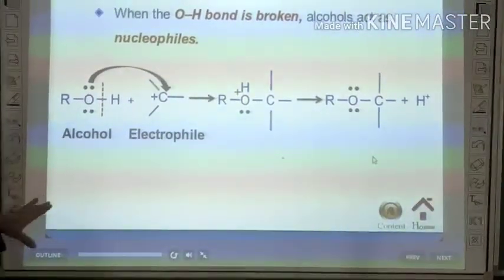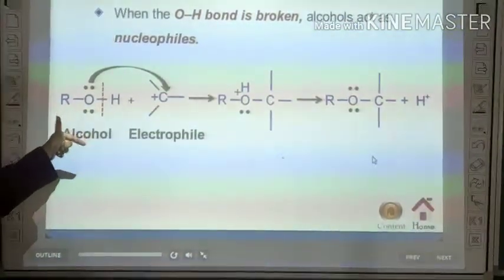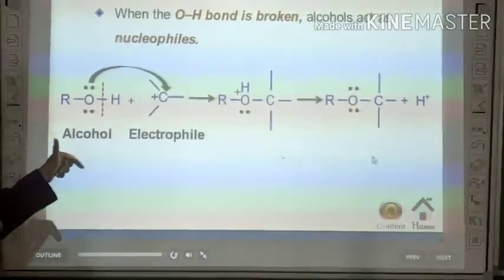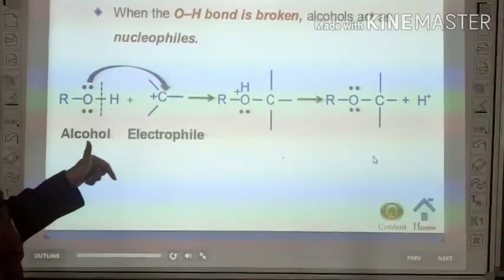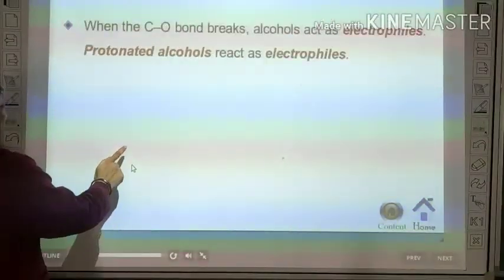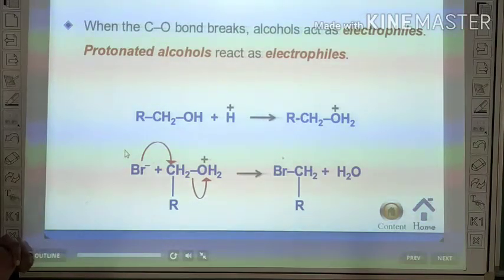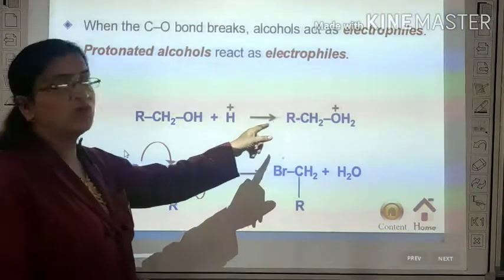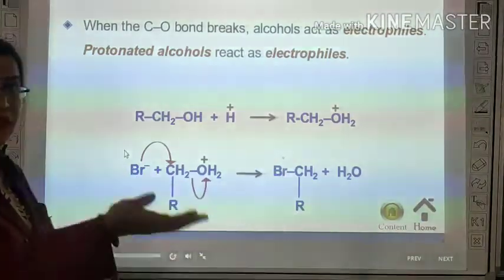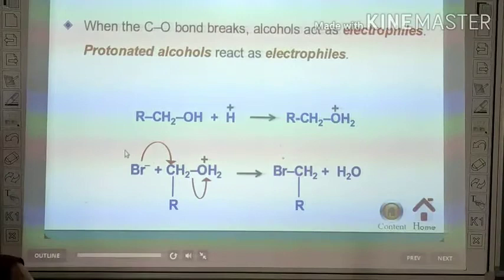As a nucleophile, it is an electron donor. When the alcohol is an electrophile, it is protonated alcohol, and it behaves as an electrophile, electron loving, an electron acceptor.